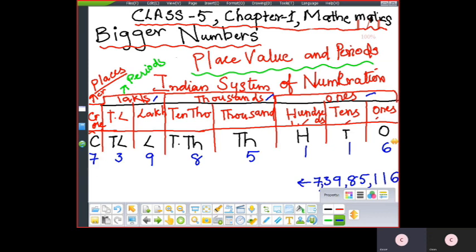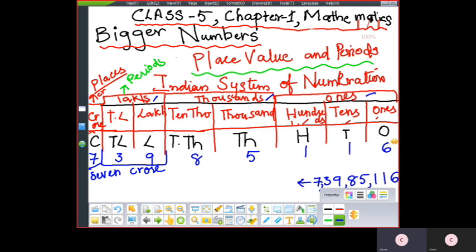Now let me write the number name of the numeral. So 7 is in crores. This period I'll take first. So only 7 is there. There is no other number. So it is 7 crore. Done? Then the next period is the lakh period.